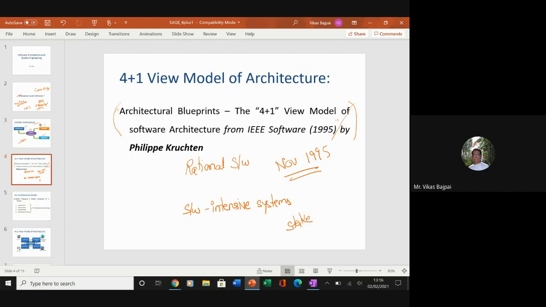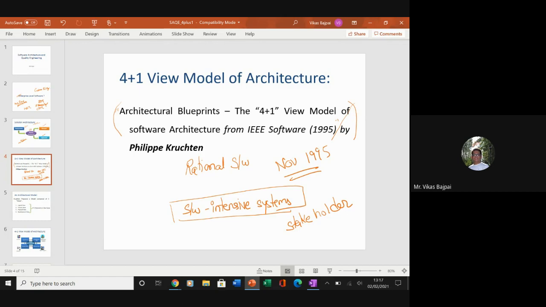That's the beauty of this particular architecture, and it's a part of your object oriented design, right? It's a part of your object oriented design in your software development process. Now, let me give you some more details about this 4 plus 1 view architecture. This is the model used for describing the software architecture for a software intensive system. That's what we've already covered.